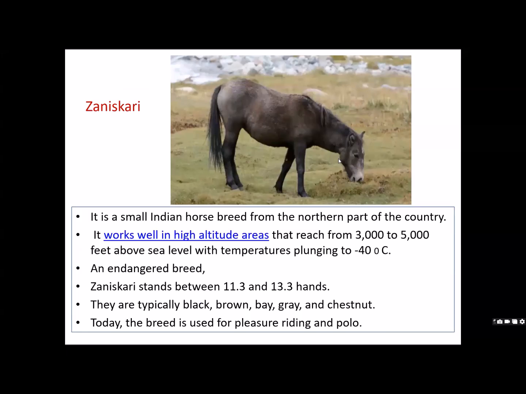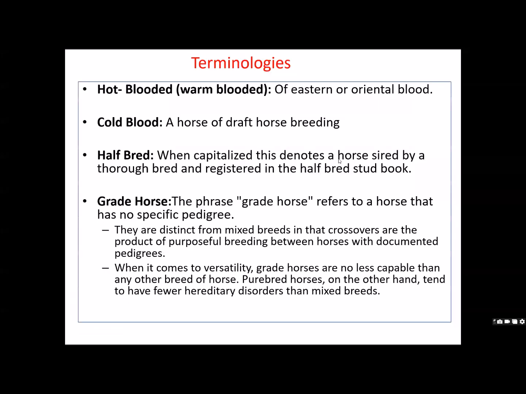Zanskari — everyone knows, it is an area, a region in Himachal Pradesh, where it is found. It works well in high altitude areas and it is an endangered species. Its height is between 11 to 13 inches. They are typically black, brown, bay, gray, and chestnut. Today, this breed is used for pleasure riding as well as polo.